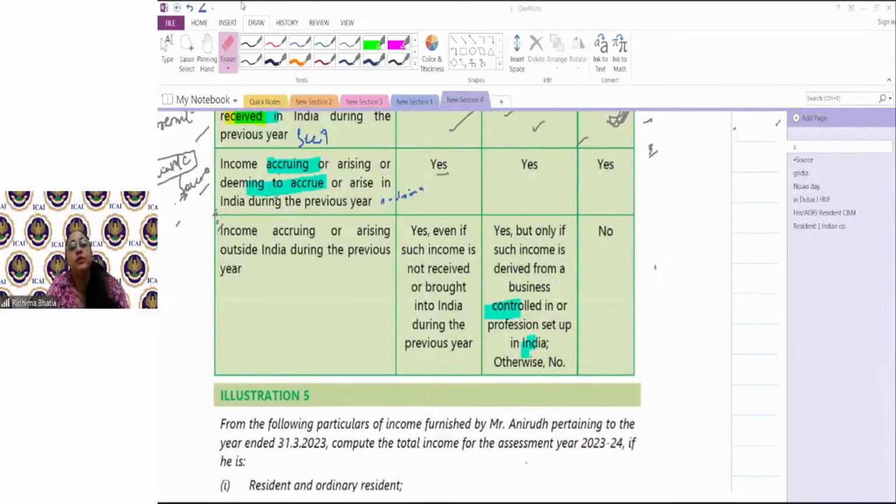So if your section 9 is not clear, that is, what is deemed to accrue, you will not be able to tax most of the incomes in the hands of a non-resident, right? So deeming to accrue is important to understand. So please focus on the concepts, focus from the perspective of India, focus when understanding section 9 for non-resident or RNOR, and you will get all your answers correct.